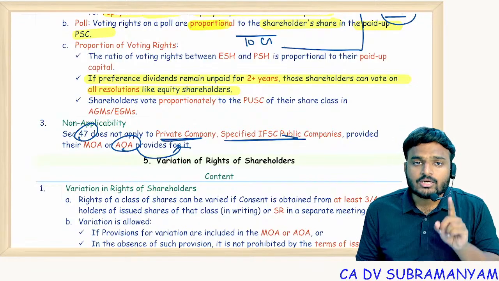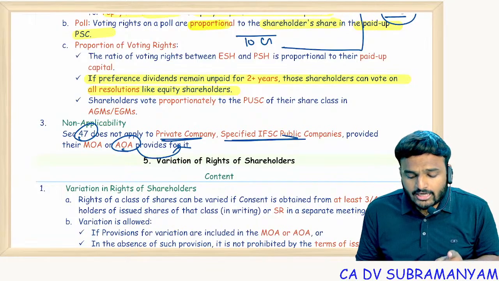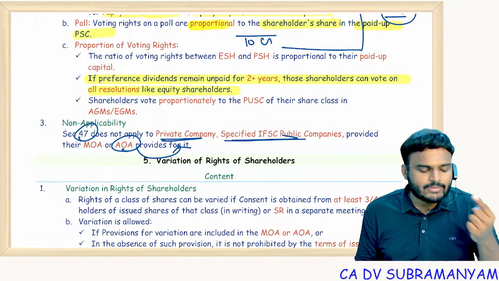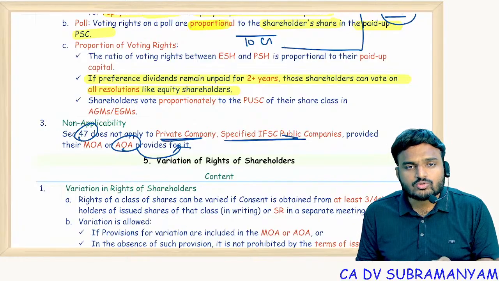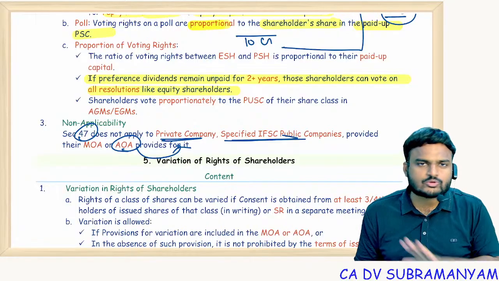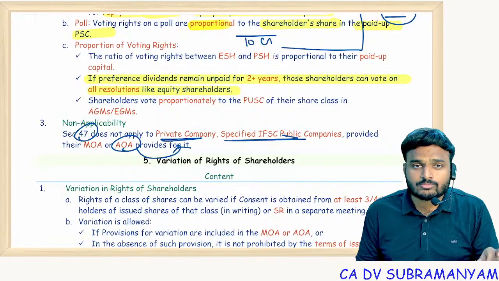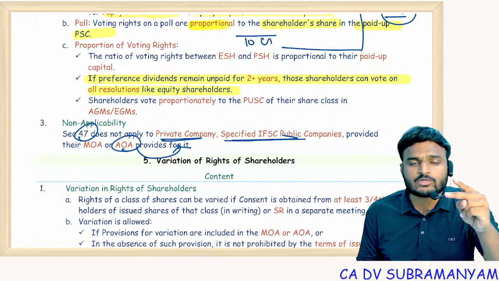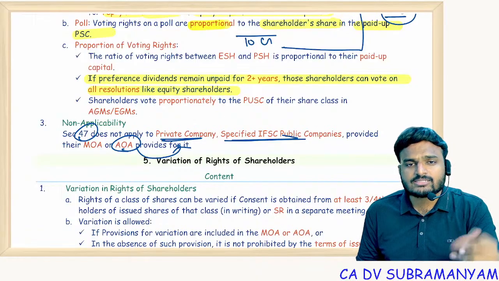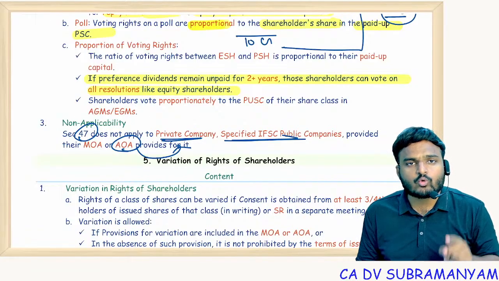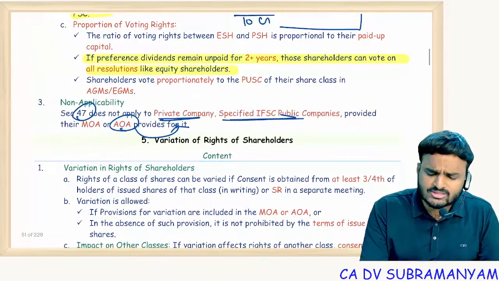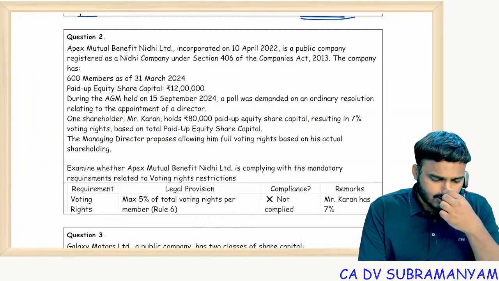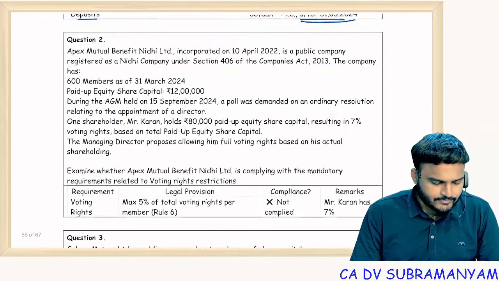Getting my point? Remember, they may confuse you in the examination. What would be your answer in case of non-cumulative preference shares? I'm telling you, whether it is cumulative or non-cumulative, not a matter. Whether cumulative or non-cumulative, if preference dividends are not paid for 2 years continuously, from next year onwards, preference shareholders will also get voting power along with equity shareholders. Now, based on this section, you can see exceptional question. Exceptional question.